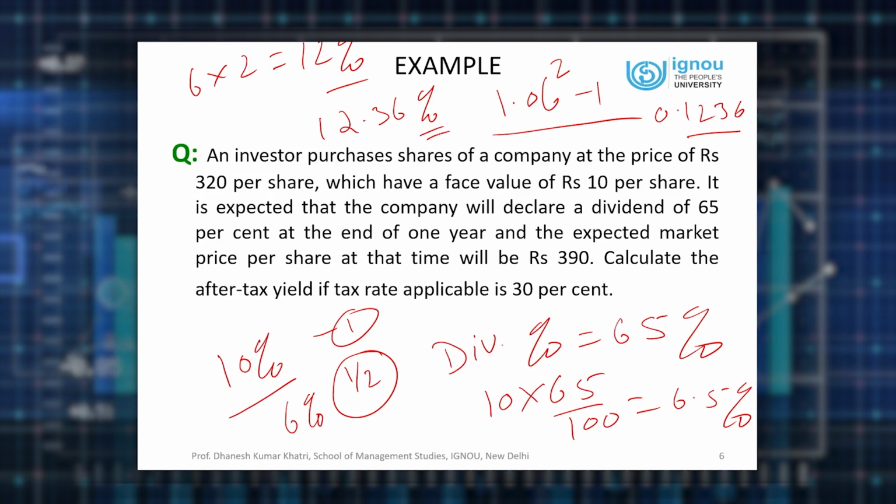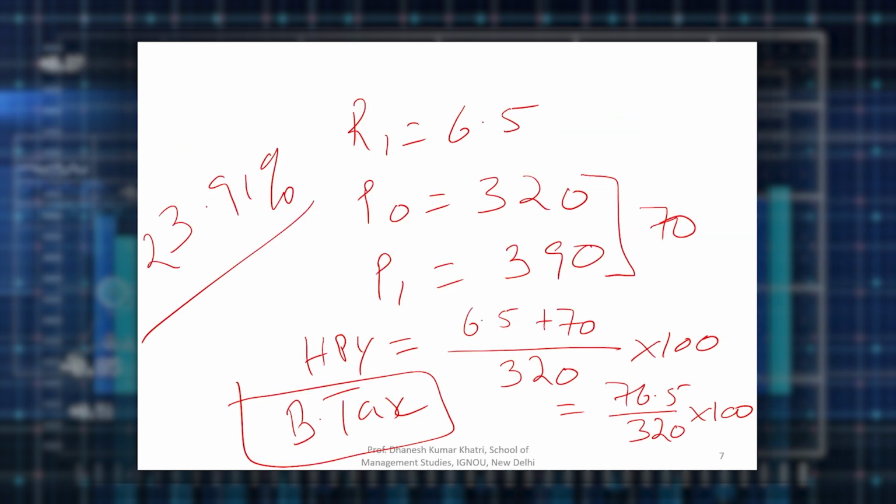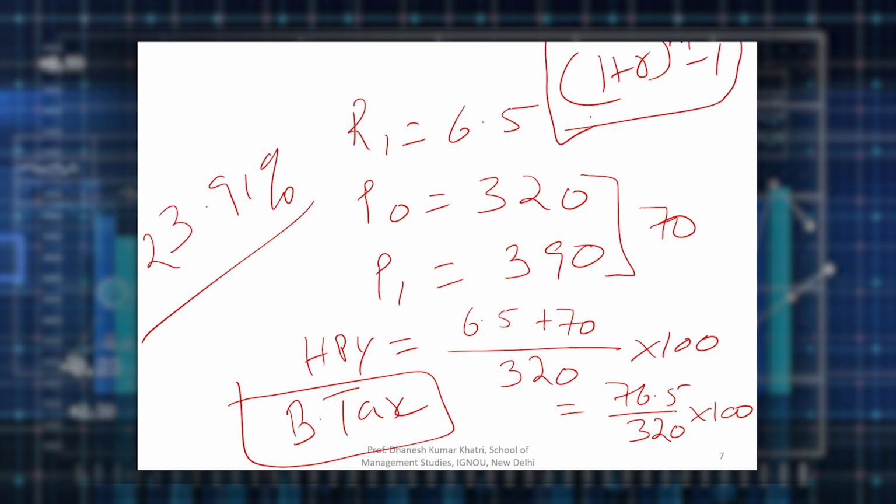Now you might be surprised. When you multiplied 6 by 2, it was only 12%. But when I do it like this, 1 plus half yearly return raised to the power of 2 minus 1, it gets me 12.36%. My dear learners, you get the mechanism of compounding, because when we use this formula, 1 plus r raised to the power of m minus 1, definitely we are referring to the power of compounding, because whatever return you get in first 6 months, you will be investing the principal amount as well as the 6 rupees return on that one.